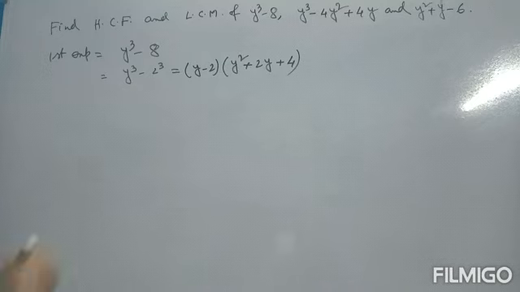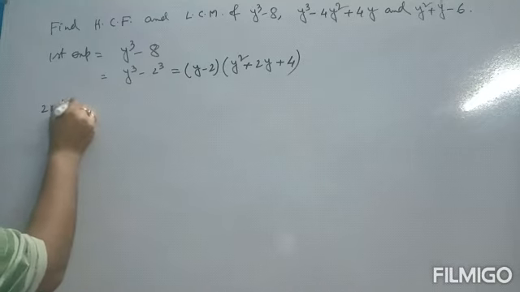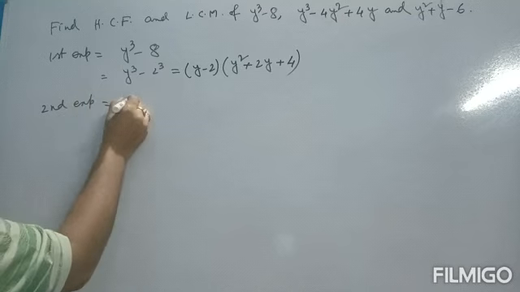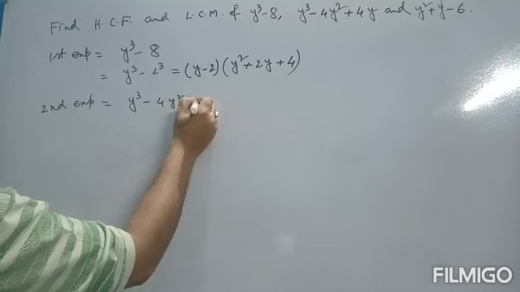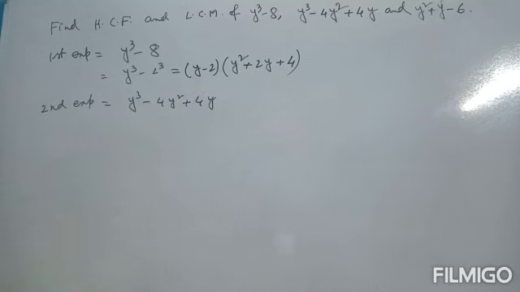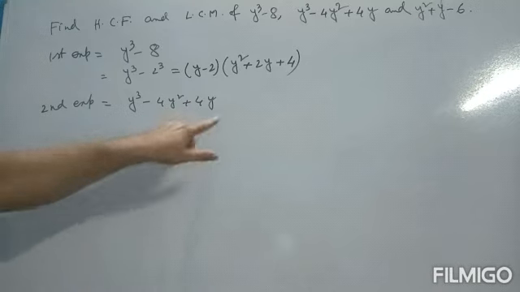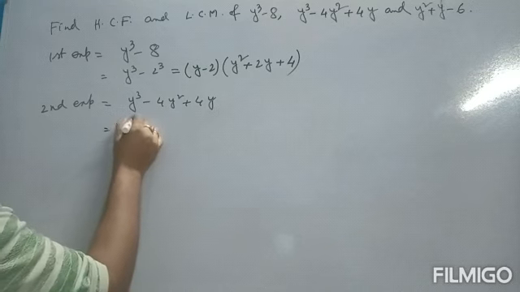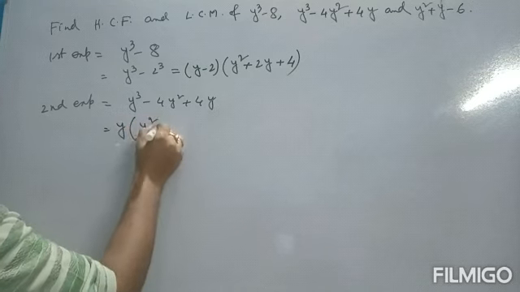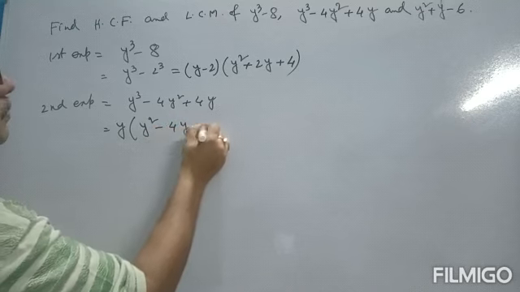Next, the second expression is y cube minus 4y square plus 4y. First we see that y is common in all three terms. So first take y common. Then we get y square minus 4y plus 4.